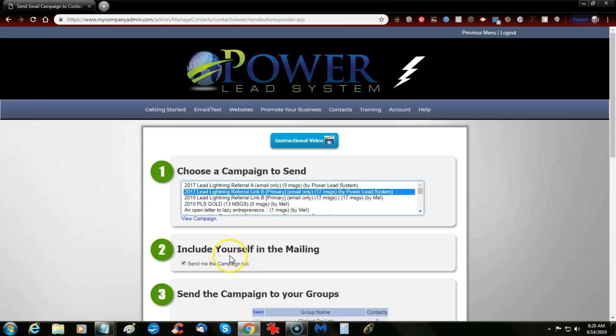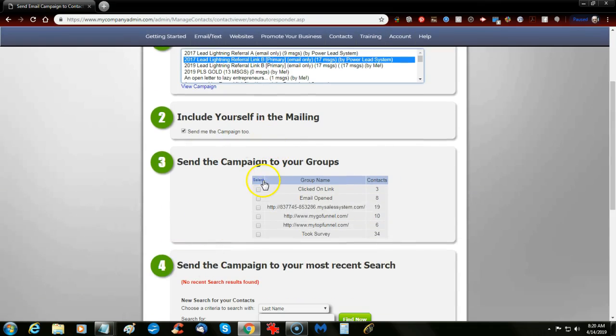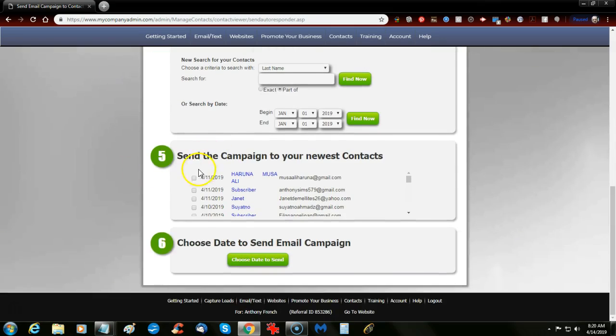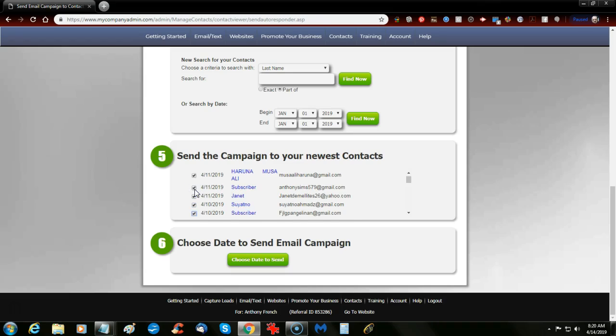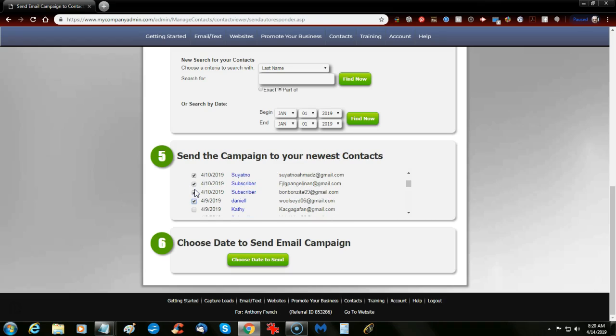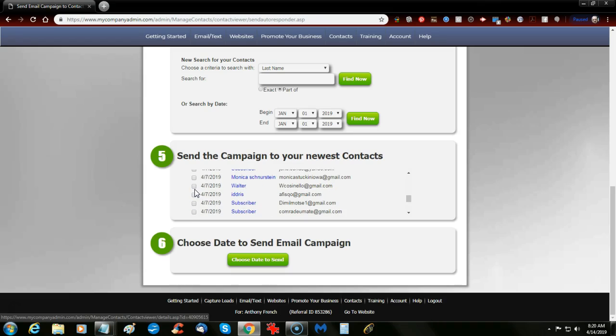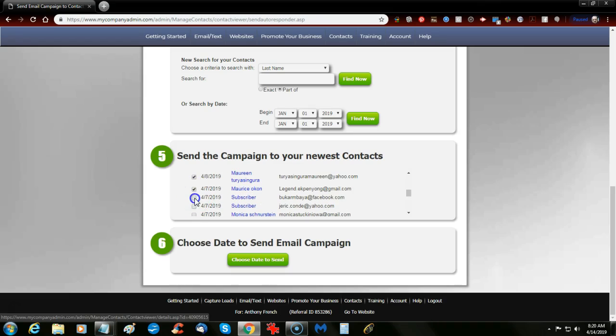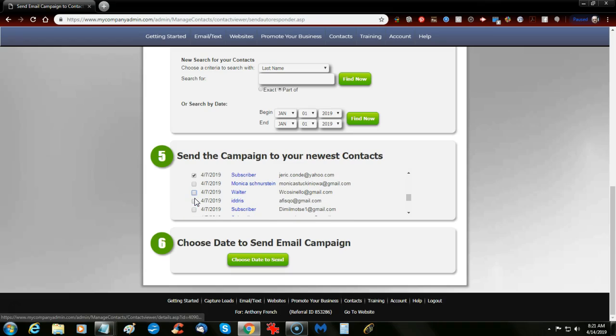Include yourself in the mailing, and then send the campaign to your groups by just selecting all groups. And if you have any extras down here, click all these. I use the tab twice and then space bar to check the box. A little bit faster than scrolling and clicking. It's kind of tedious if you scroll down and have to click them all.